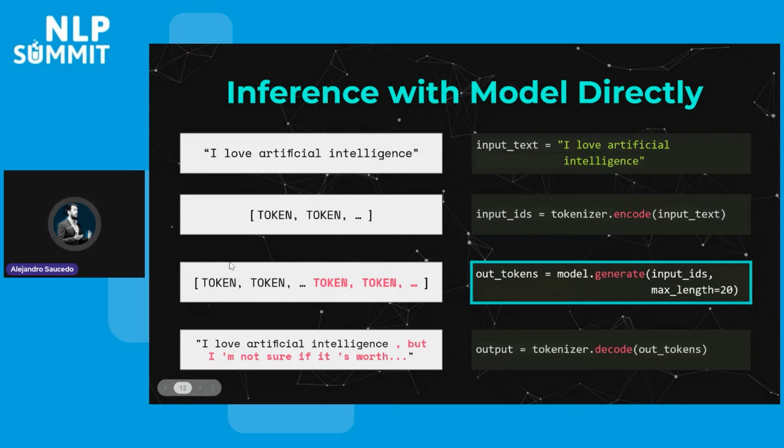But what you can see here is that with that initial sentence, or these 4 tokens, we were able to generate 20 extra max tokens, which is just as much as we can generate before it stops. And then we have to convert the output tokens back into human readable text, right? We have to go from machine readable to human readable. And you can see that the actual output that was generated says, "I love artificial intelligence, but I'm not sure it's worth," right? So that's each of the tokens that was generated from our model.